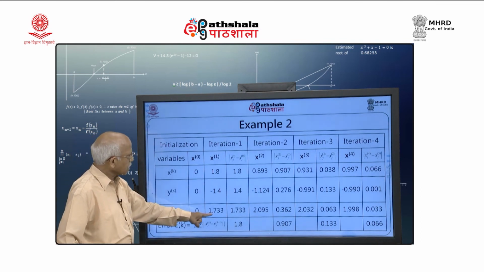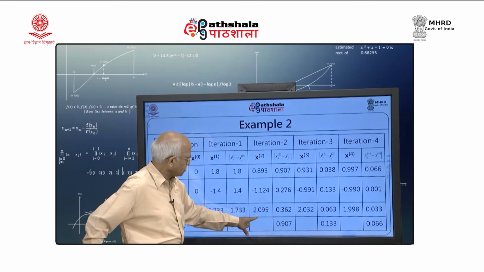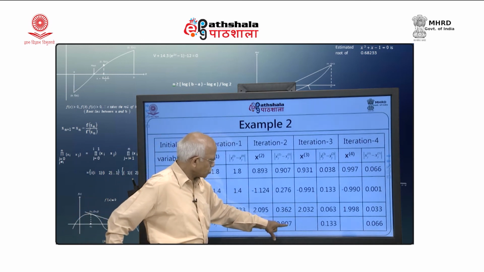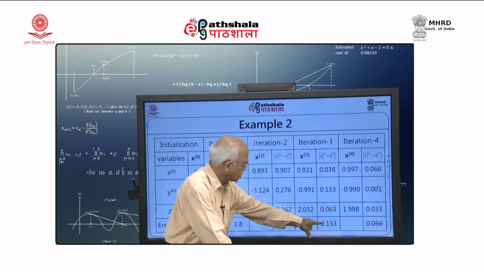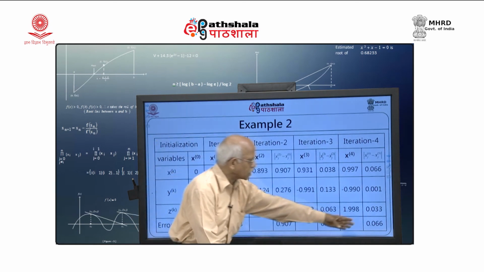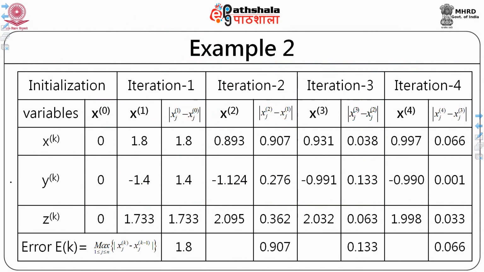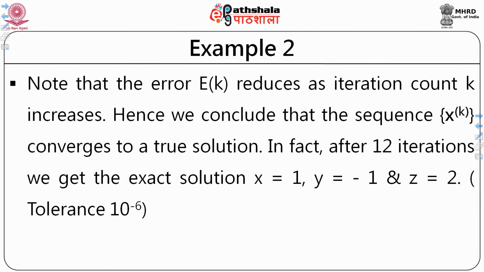You can see here error is 1.8. Here next iteration value will be given like this, error becomes 0.9707, 0.133, 0.066. So, in the fourth iteration the error has become much less as compared to the Jacobi method. And you can see here that E k reduces as iteration count k increases, hence we conclude that the sequence converges, and in fact we get the exact solution after 12 iterations.